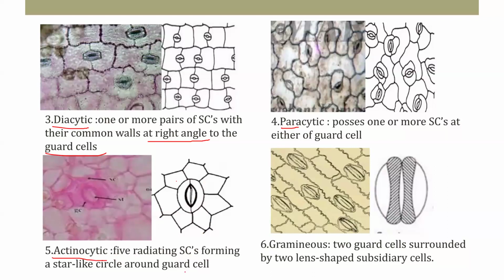Okay. In graminaceous, that is generally in monocots, the guard cells are dumbbell shaped. In between these, here are the subsidiary cells which are present. Two lens shaped subsidiary cells are present.